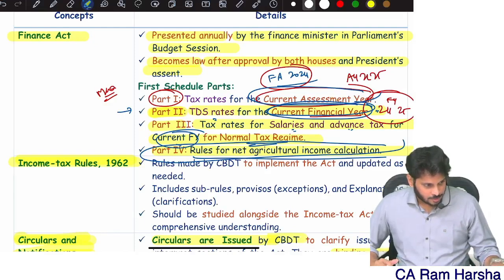Not only this benefit, for those choosing the default tax regime there is another benefit: rebate. The rebate limit is also higher. If your total income is up to 7 lakhs, you are eligible for a rebate of the basic tax amount or 25,000, whichever is lower. Whatever the basic tax is, or 25,000, whichever is lower, that much rebate you can claim. Whereas under the optional tax regime the rebate is just 12,500. Default tax regime rebate is 25,000. Are you clear?